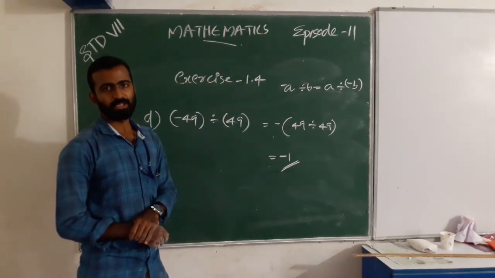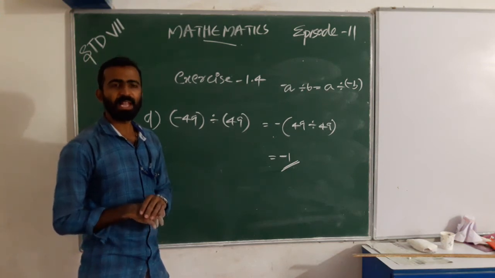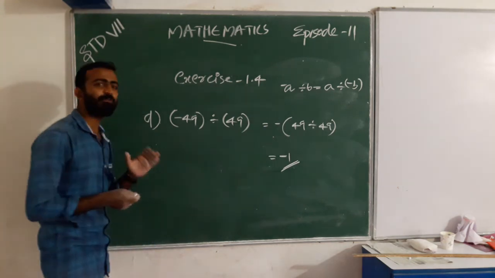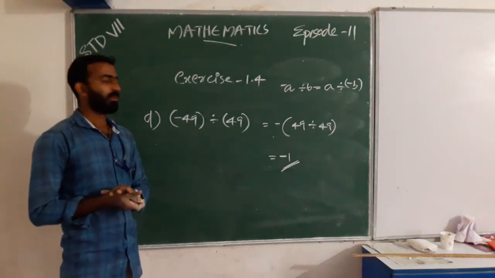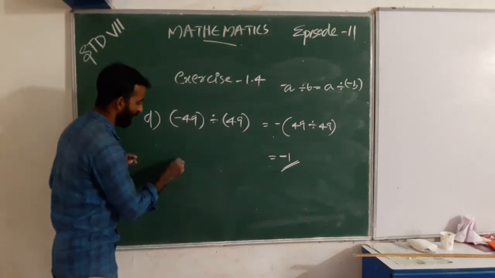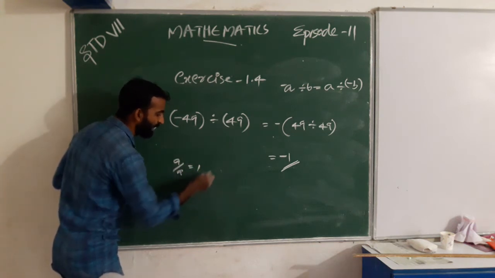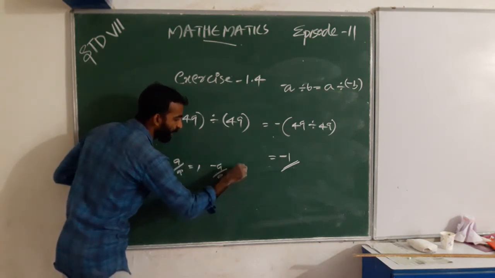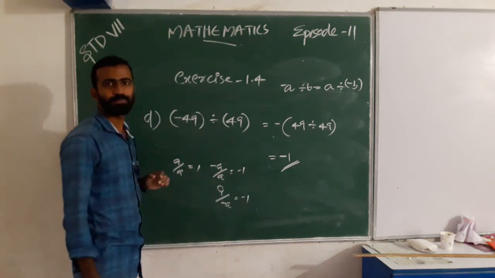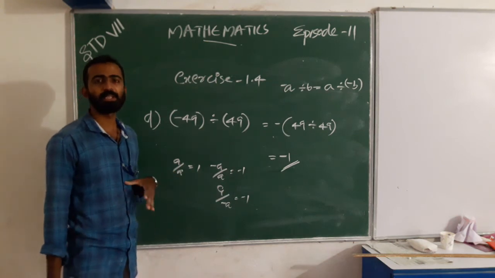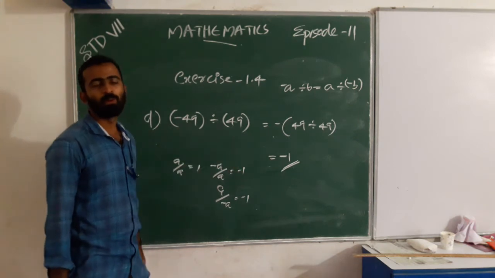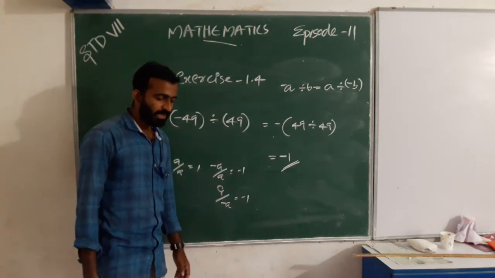We know that a divided by a equals 1, for example 5 divided by 5 is 1. When we divide negative a by a, we get negative 1. A divided by negative a equals negative 1. Yes. So here the answer is negative 1.